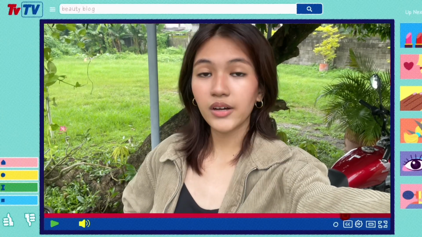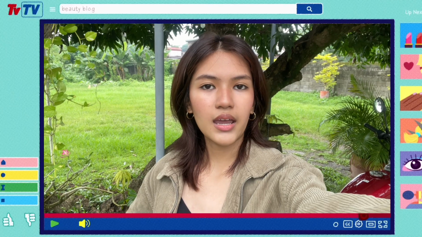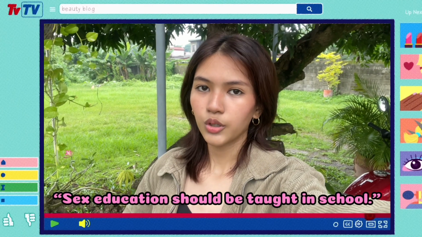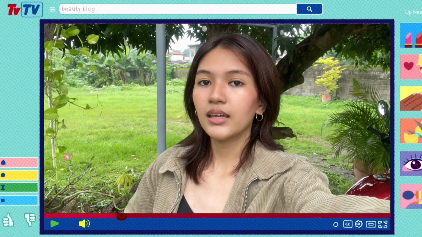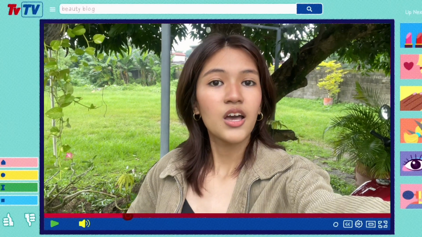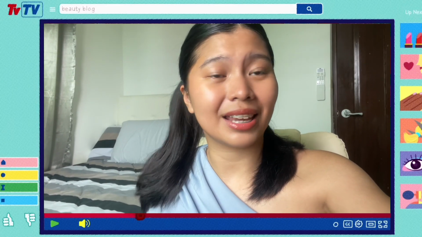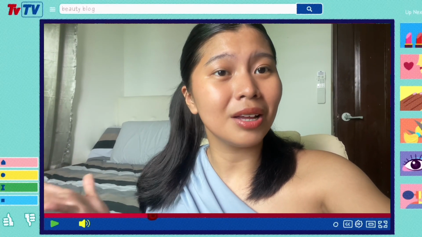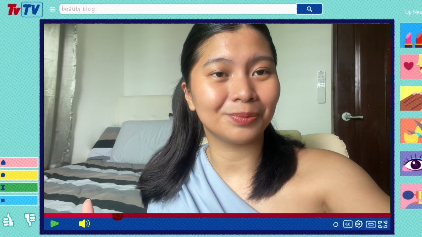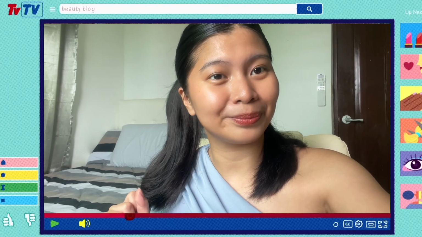Yeah, that's where evaluative claim comes in. These are judgments whether a statement is valuable or worthless. For example, when you say sex education should be taught in school, you are not making an analytical or empirical claim. You're stating an evaluative claim that is based on values, emotions, and judgments. And these kinds of statements can be tricky. They might sound like they're just opinions, but Hume and others thought that they still had value. The difference is, you can't prove them the same way you prove a math problem.